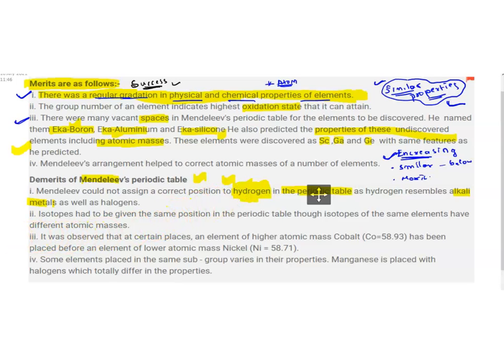And the second one, I told you, he left a lot of empty spaces. That has become his demerit also.